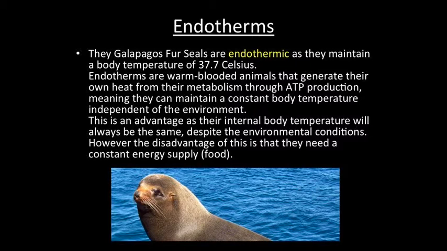Endotherms are warm-blooded animals that generate their own heat from their metabolism through ATP production, meaning they can maintain a constant body temperature independent of the environment. This is an advantage, as their internal body temperature will always be the same, despite the environmental conditions. However, the disadvantage of this is that they need a constant energy supply.